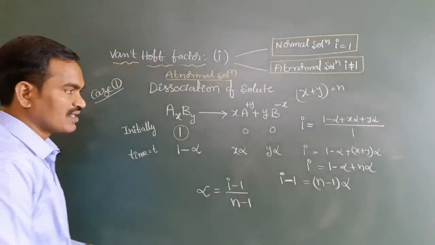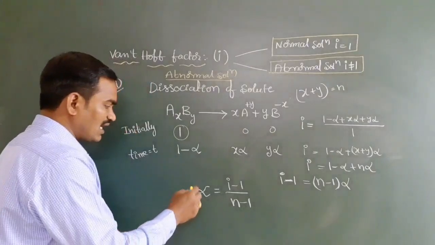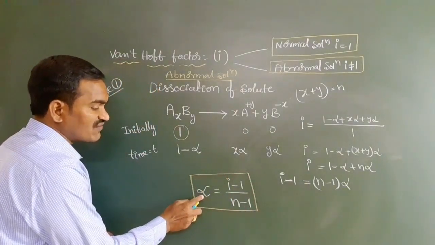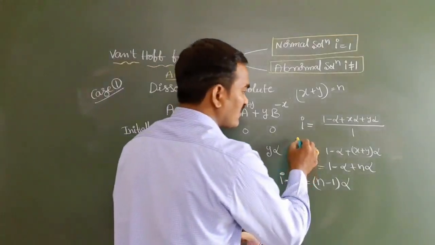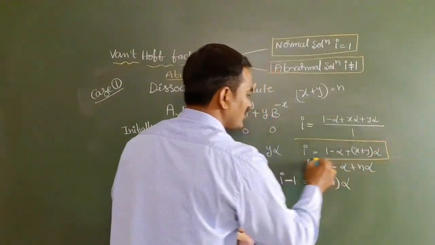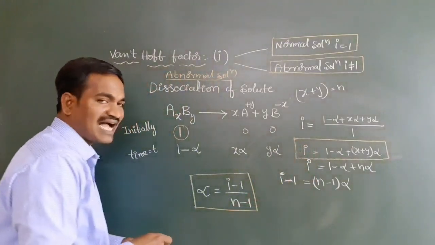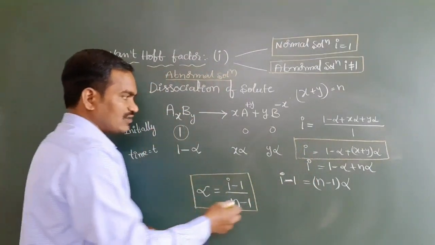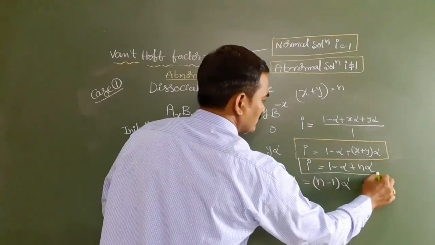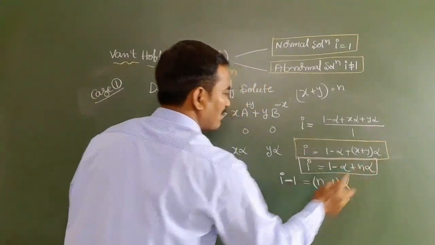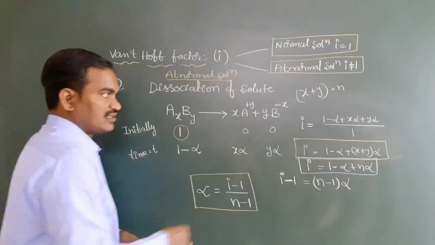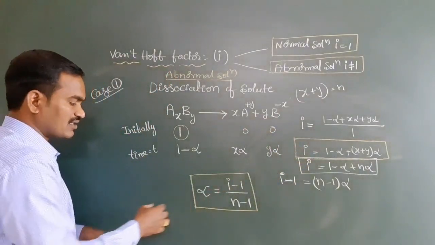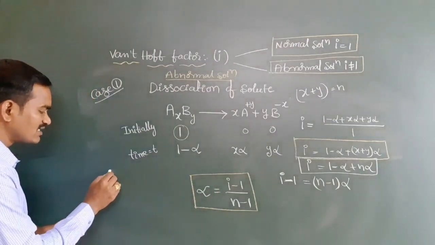Is it clear? So this is the formula which we are using to calculate the degree of dissociation. This is the formula which we are using to find out the i value in dissociation. Have you got it? Simplify, you can take it like this also, no problem. n is equal to the number of particles after dissociation on the product side. You can take x plus y. Is it clear? So you have to have clarity in this.